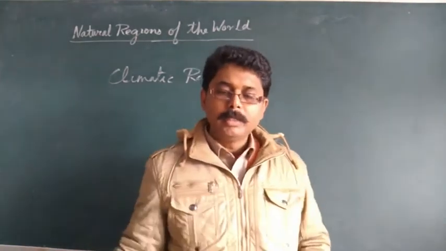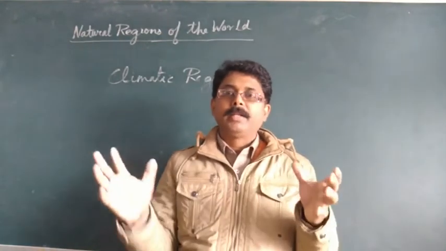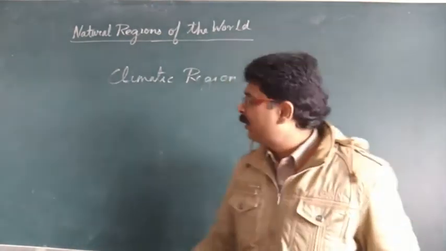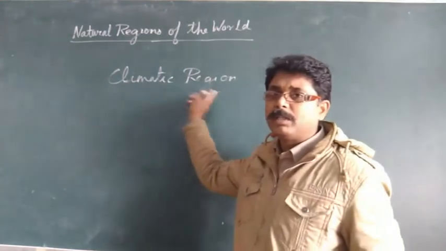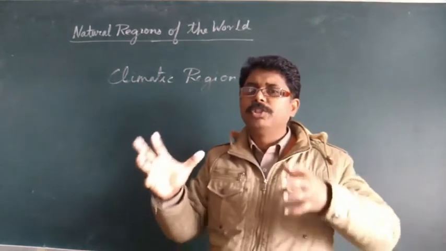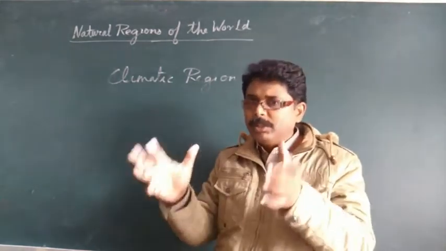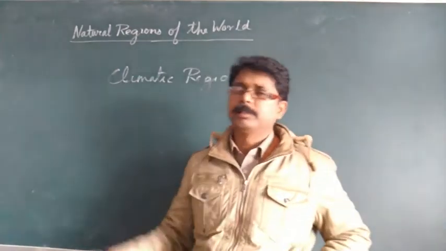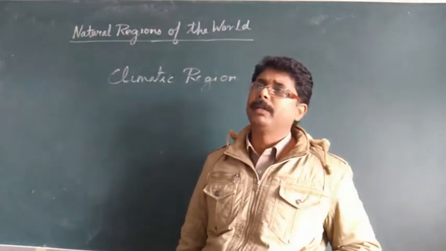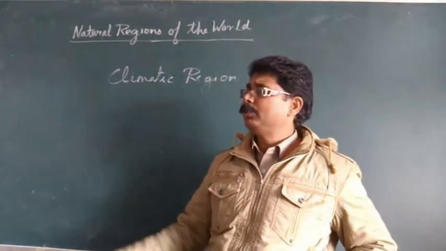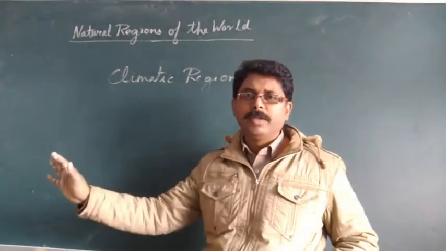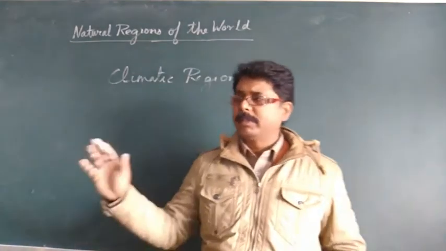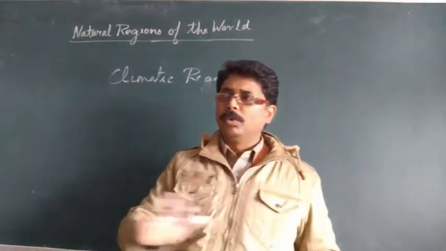Now what is a homogeneous set of climatic conditions? Climatic regions are the regions in which a homogeneous set of climatic conditions can be seen. For example, deserts are very dry, rainfall is very scanty, and because of the scanty rainfall there is no vegetation.